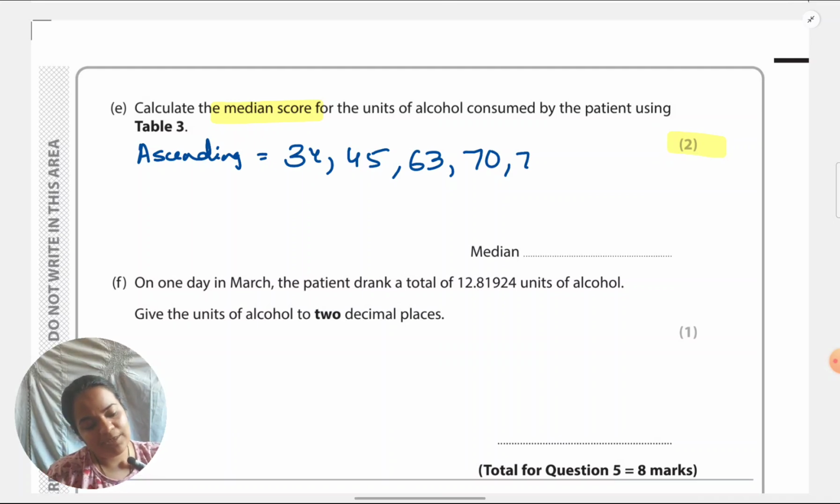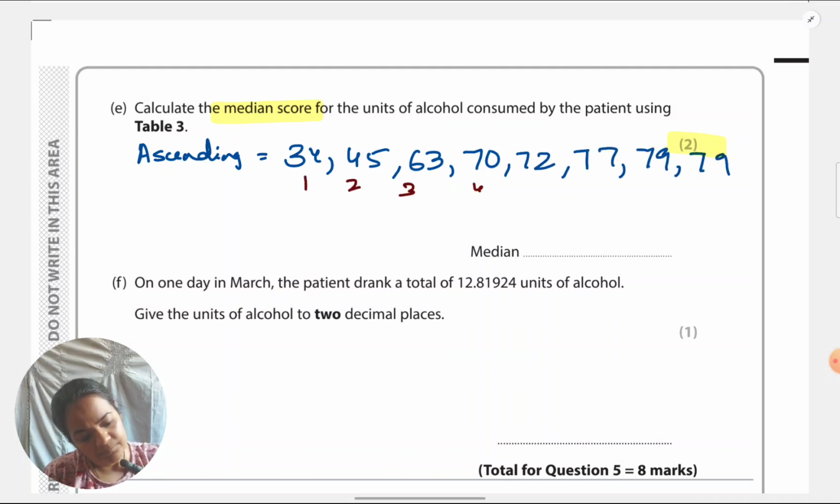Now, once we put data in ascending order to calculate the median, we have to consider how many total number of scores are there. Let me count. There are 8. Okay, I'm sorry. There are 9 because in... no, there are 8 only. Right. So there are 8 numbers. When it comes to median, for an even number, that's 8 total scores, it's going to be the average of the middle two numbers, which is going to be the median.